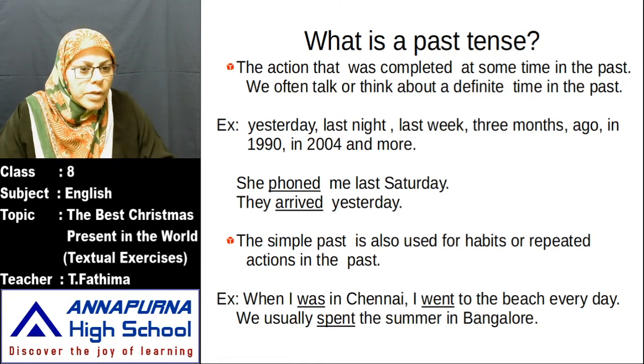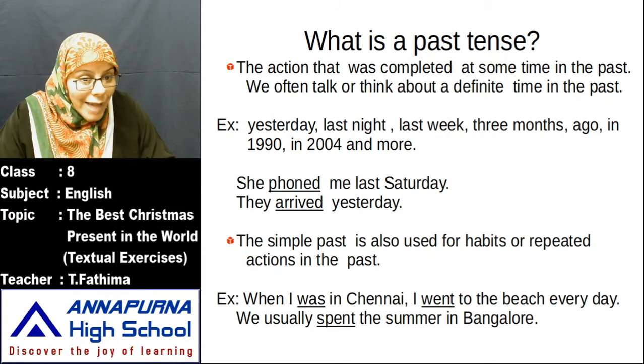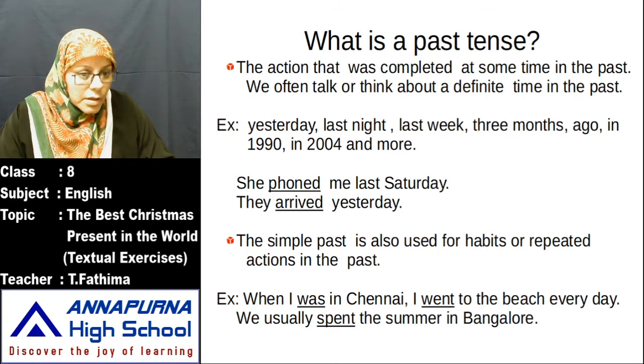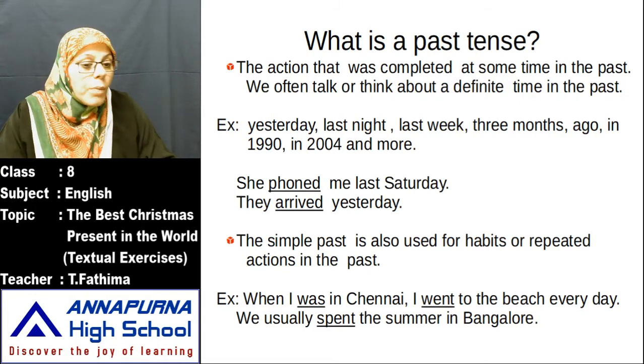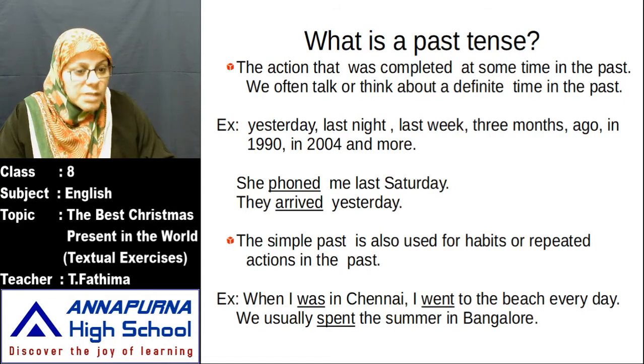Now see here, she phoned me last Saturday. She phones me, she will phone. What will you write here? Only one action is done here. What is the action? Phoning. So when there is only one action in the sentence, you use past tense. She phoned me last Saturday. They arrived yesterday. When you use phrases like yesterday, last night, last week, 3 months ago, you need to write only the past tense, V2 form. And how many actions are there in this sentence? Only one action is there.